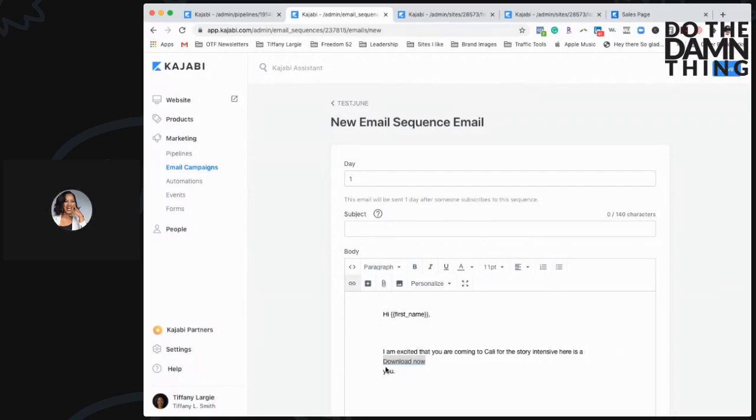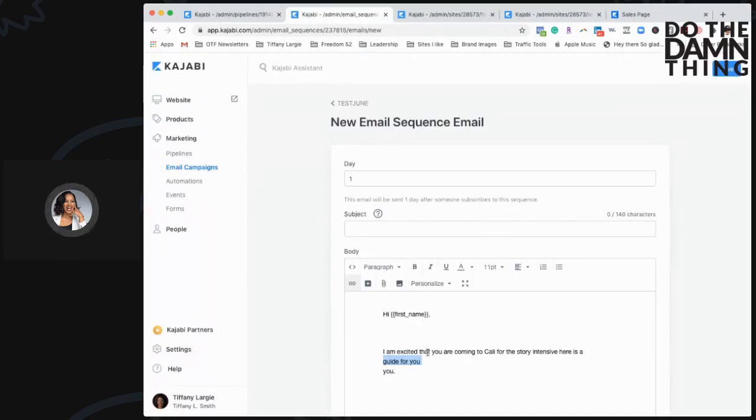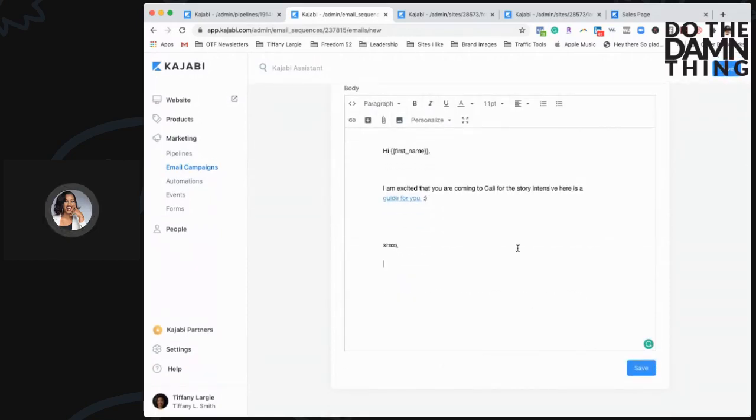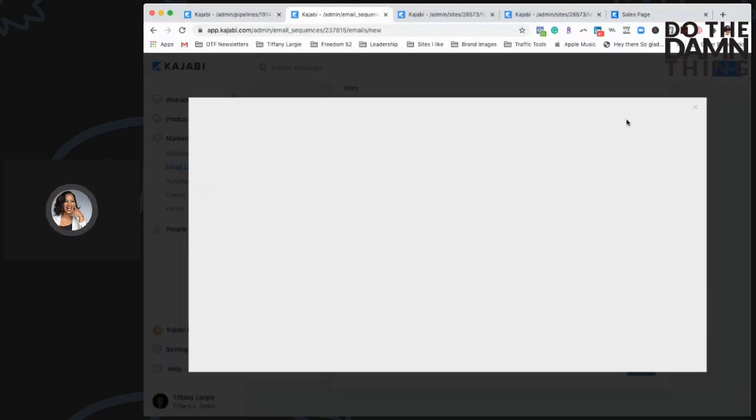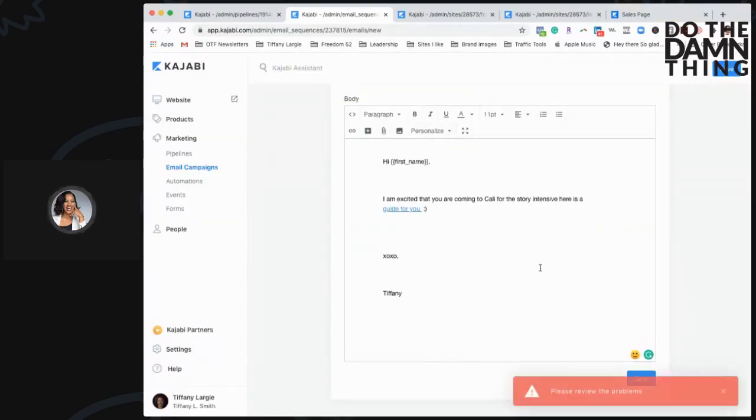And now, guide for you. I'm going to open this in a new window. They are going to store it themselves. I don't have to have storage power. Okay, boom, here I go. And now in this test email, XOXO, Tiffany, I've attached the file that I want to send them. I can also add a hyperlink. I can also add an image really easily. I can drag and drop, or I can place it there, save.